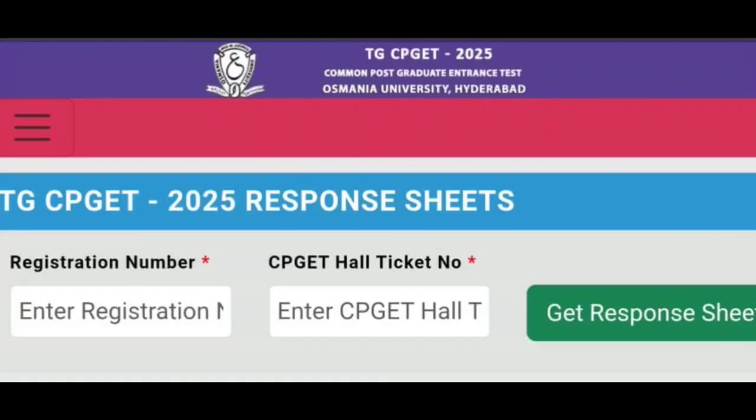Here you need to remember, save that response sheet and download it and save it on your mobile or laptop or tab anywhere, because they'll remove all these response sheets, master question papers, preliminary keys and the objections window. They'll remove all this data in a couple of days. In very few days they are going to remove them, so save them for future reference.